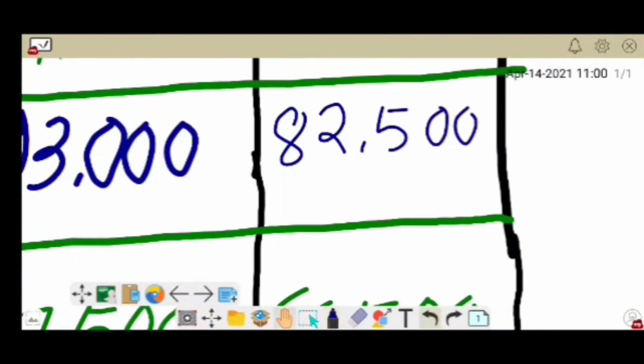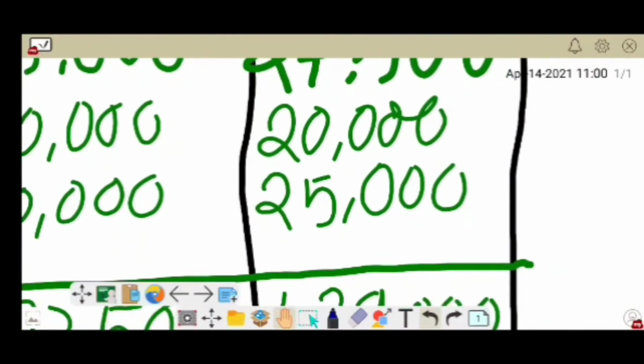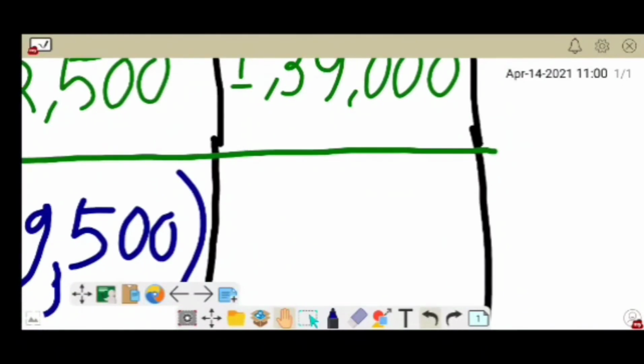So guys, if you want, make this calculation on your own. Here we will again get a negative balance, that is 82,500 minus 1,39,000, that is 56,500.